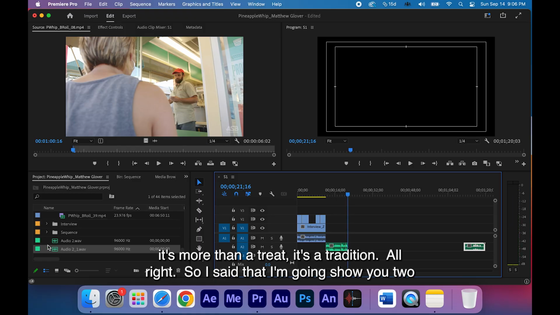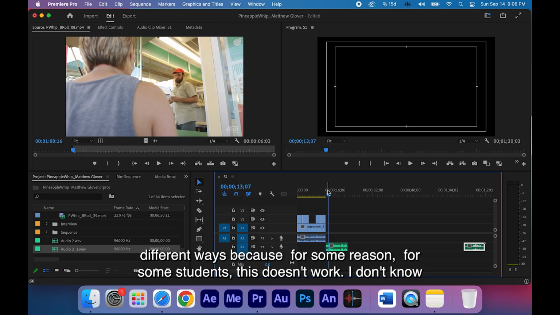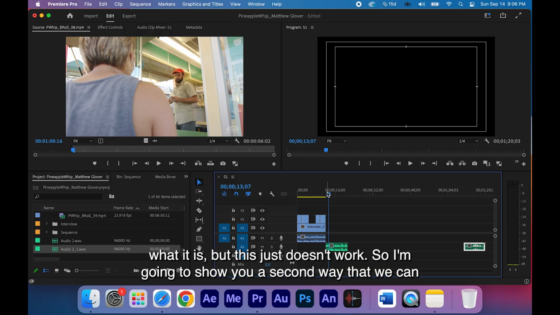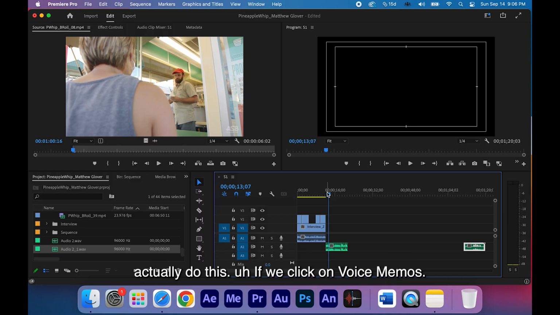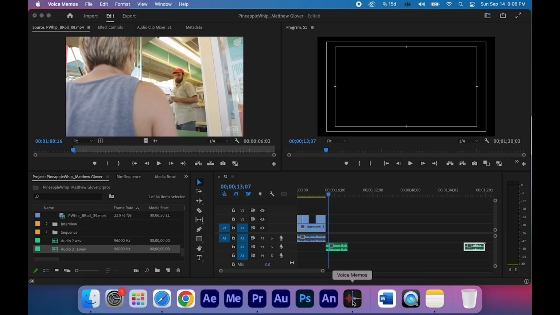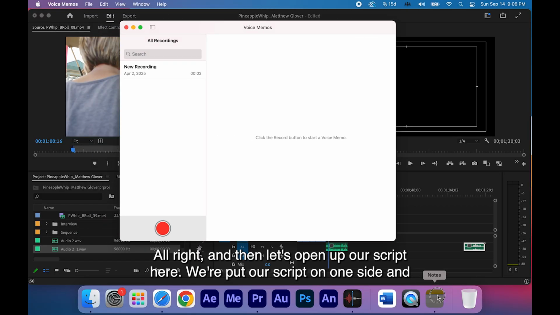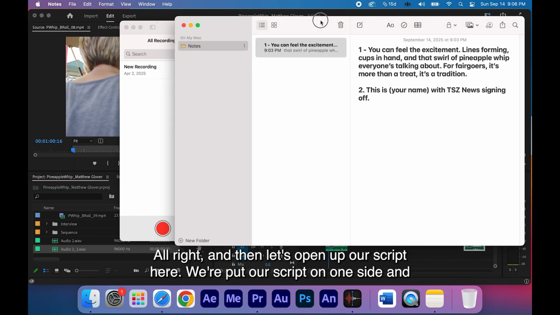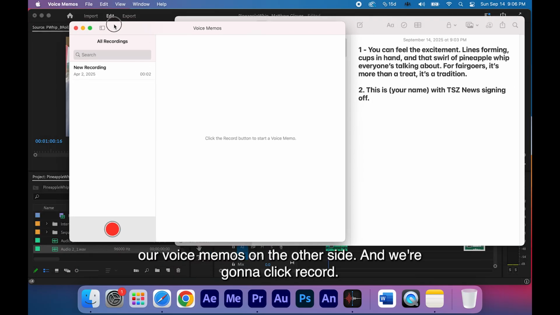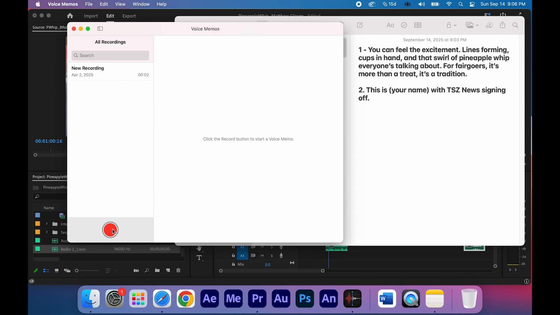All right. So I said that I'm going to show you two different ways because for some reason, for some students, this doesn't work. I don't know what it is, but this just doesn't work. So I'm going to show you a second way that we can actually do this. If we click on voice memos, all right, and then let's open up our script here. We're going to put our script on one side and our voice memos on the other side. And we're going to click record.